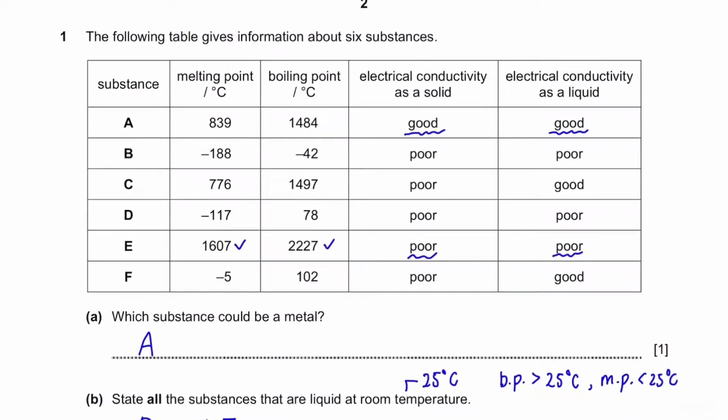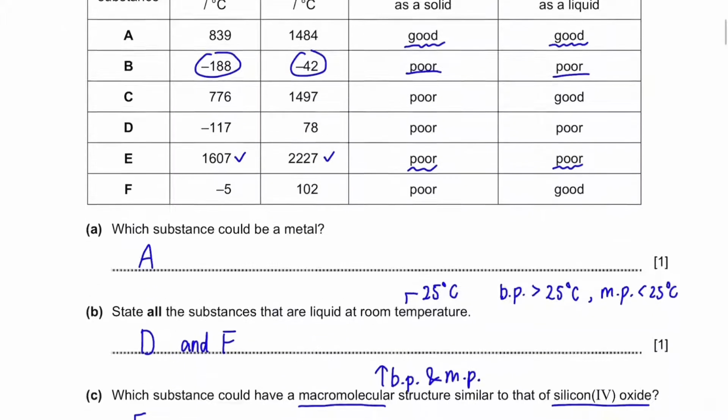So from the table, a substance with melting and boiling points lower than 25 degrees Celsius is substance B, and it's also a poor conductor of electricity as a solid and a liquid. The answer is B.